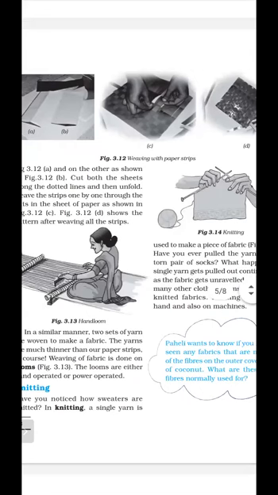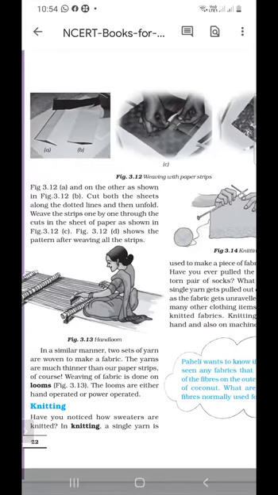Any query regarding this chapter? Any query regarding this chapter?